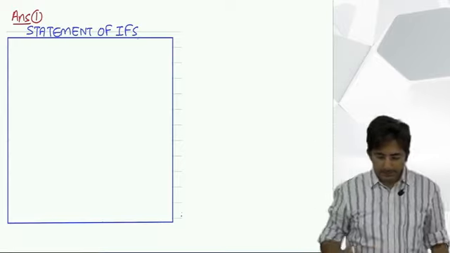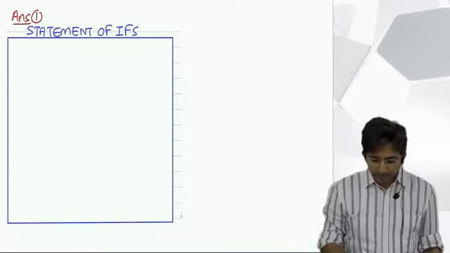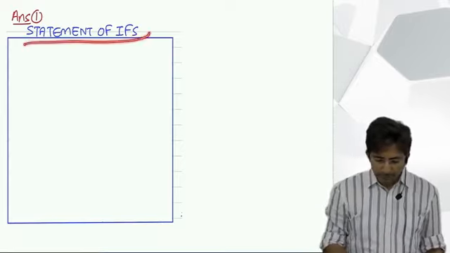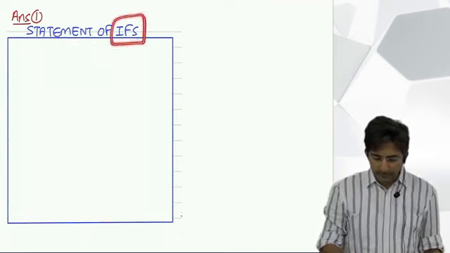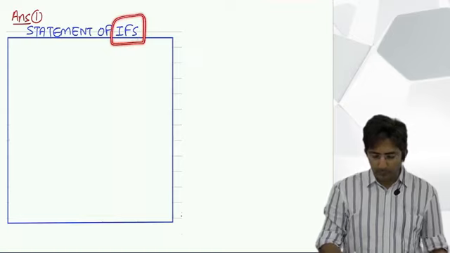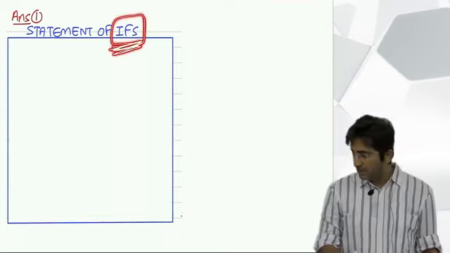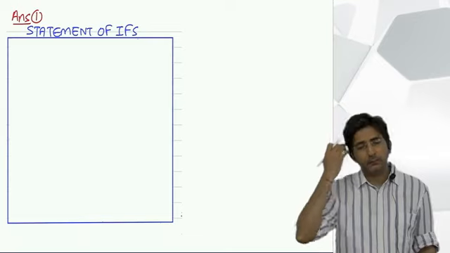My statement is ready. Statement of income from salaries. See, I have written a short form here, IFS, but you can write the full form. It's better you write the full form. Income from salaries.